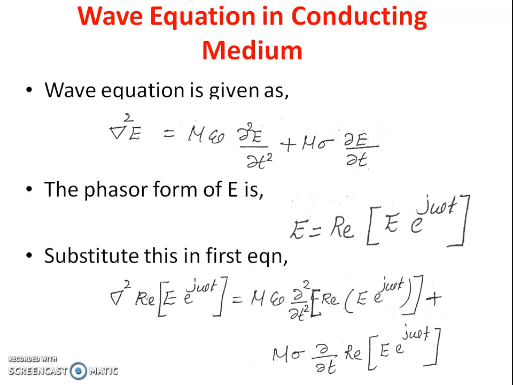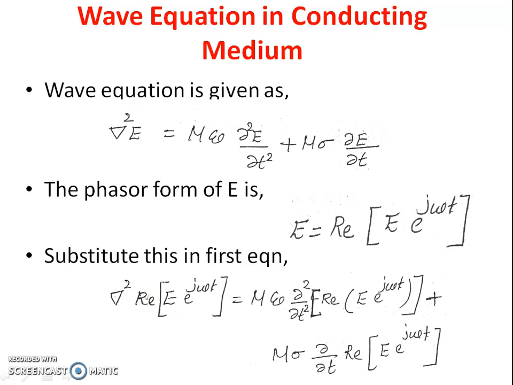In the case of a good conductor, the first category, the plane wave can move through a good conductor. Conductor means they conduct electricity. That is, the conductivity of a conductor is infinity.